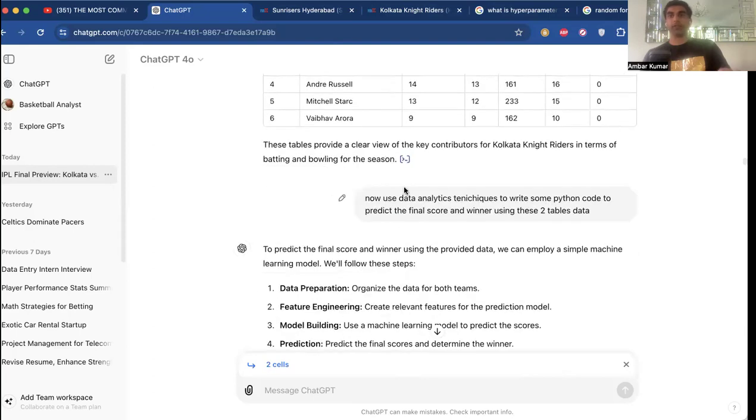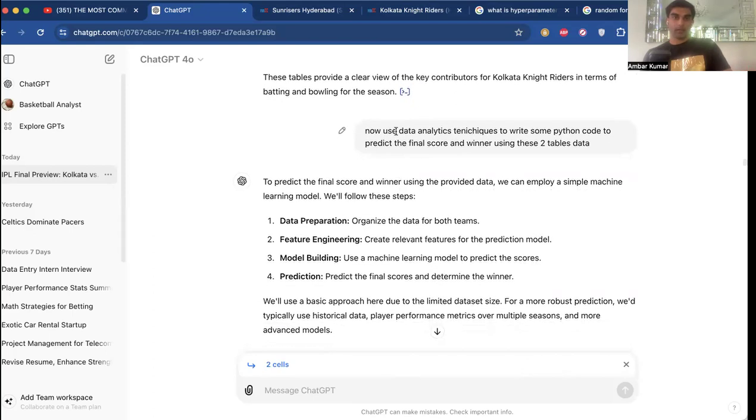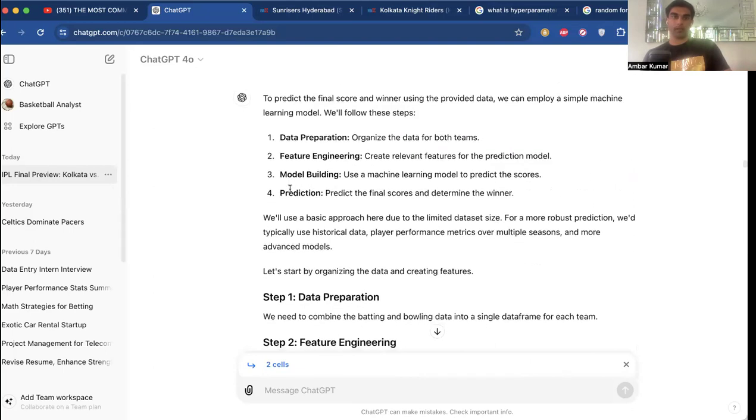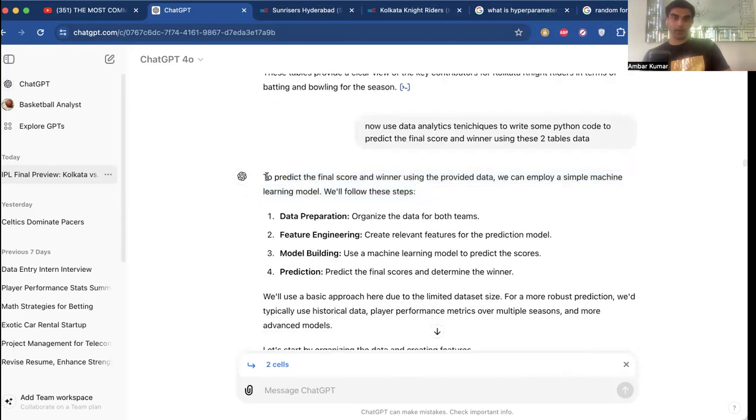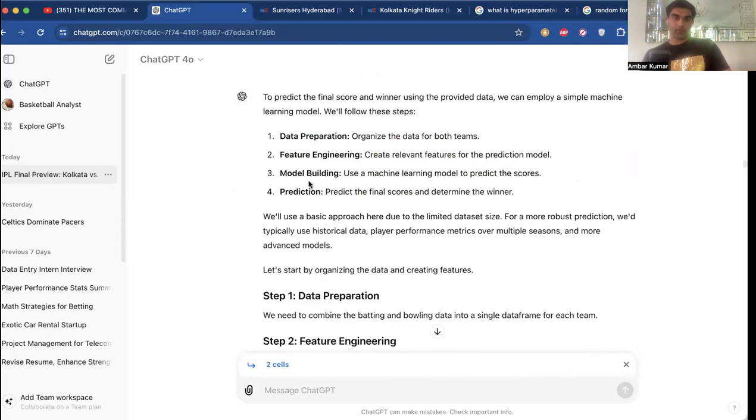So now we can move on to our data analytics component. We're going to use data analysis techniques to write some Python code to predict the final score and winner using these two tables' data. To predict the final score and winner using the provided data, we can employ a simple machine learning model. And it says we will follow these steps.